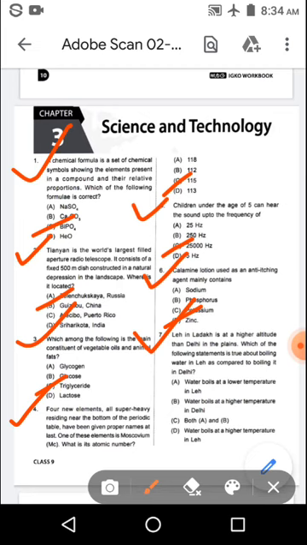And the options are: option A, water boils at a lower temperature in Leh. Option B, water boils at a higher temperature in Delhi. Option C, both A and B. Option D, water boils at a higher temperature in Leh. And the right answer is option C, both A and B.